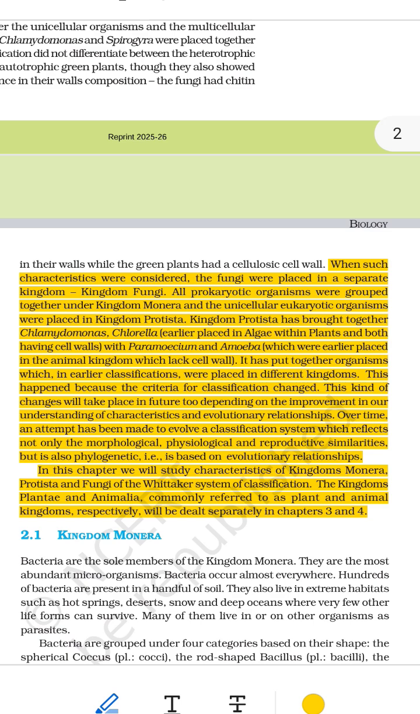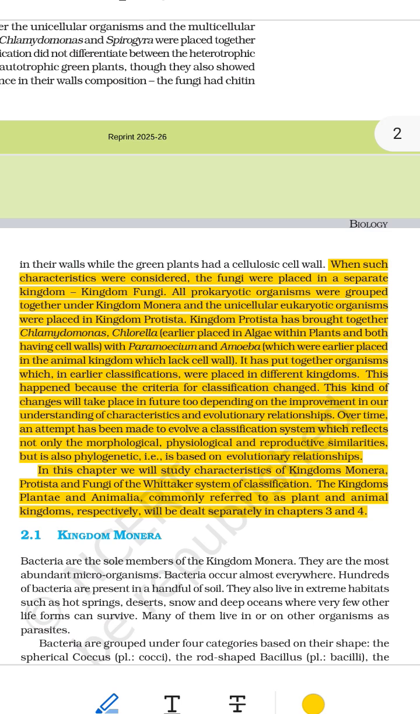They found that fungi, like mushrooms, molds, and yeast, are not like plants. Example, plants make food using sunlight, photosynthesis, but fungi don't. Fungi get food by absorbing it from dead or decaying things. Also, their cell wall is different. Plants have cellulose in their walls. Fungi have chitin in their walls. Because of these differences, fungi were moved out of the plant kingdom and given their own kingdom called Kingdom Fungi.